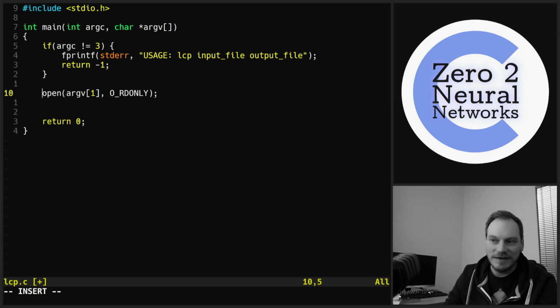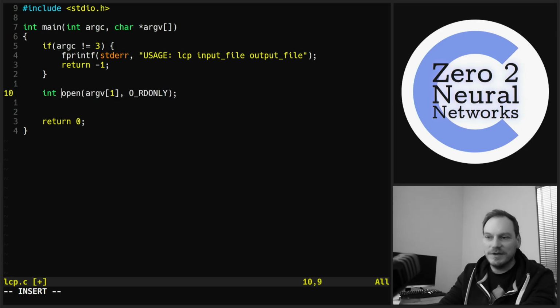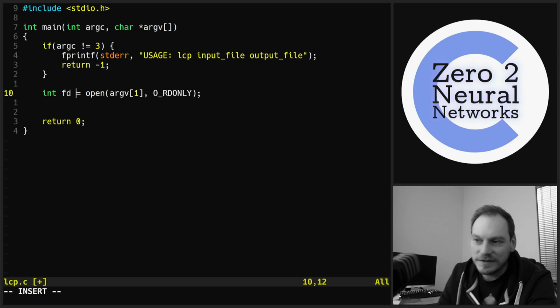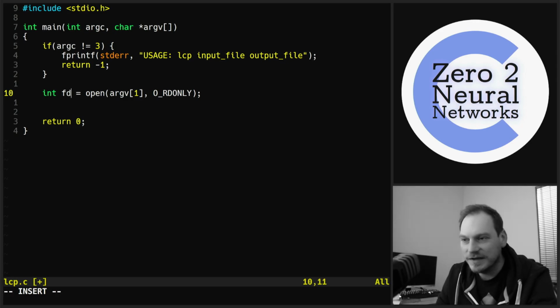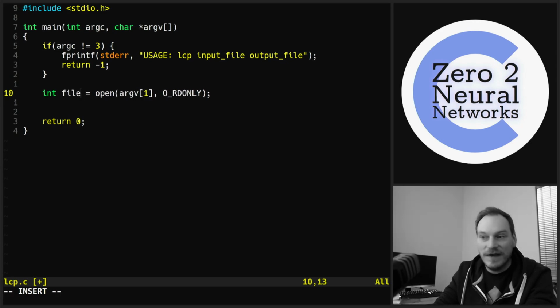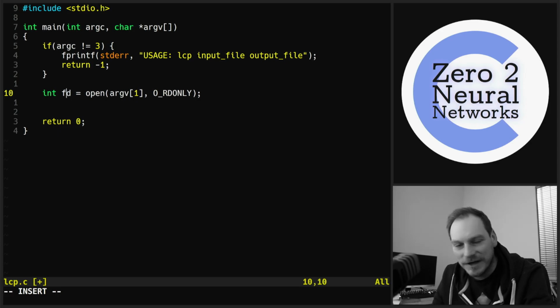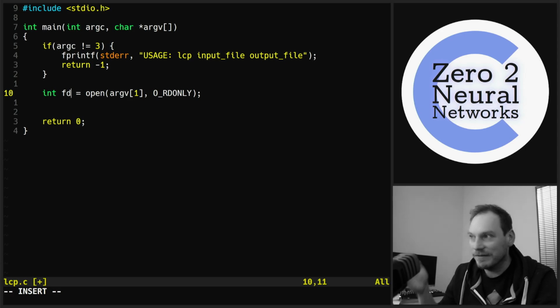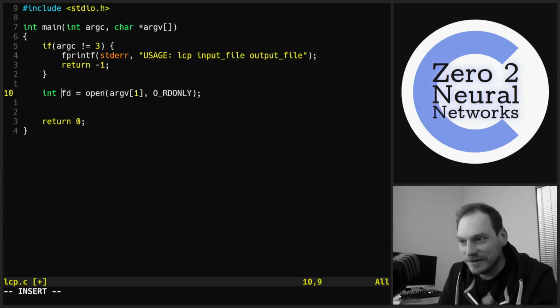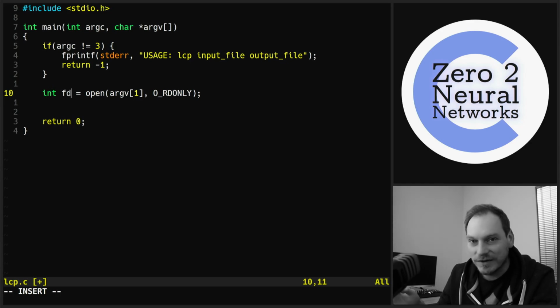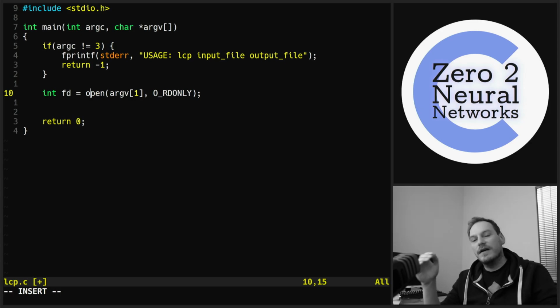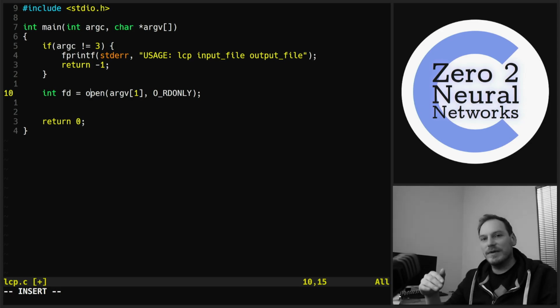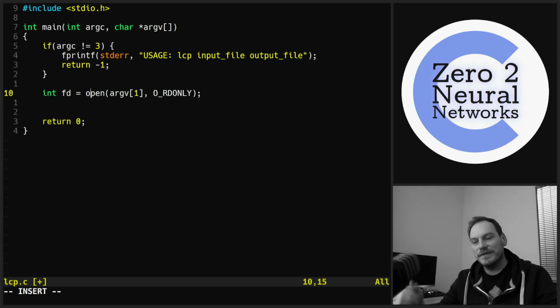Now we need to save this into something. What we do is we do int fd equals file descriptor, this, and we can call it whatever we want. We can call it file. But FD is a pretty common terminology for it, because this is from the Linux kernel's perspective, a Unix kernel's perspective, we're dealing with a file descriptor. So this int isn't just a regular old number; it's a reference to an open file. The operating system itself maintains for every process a list of open file descriptors.